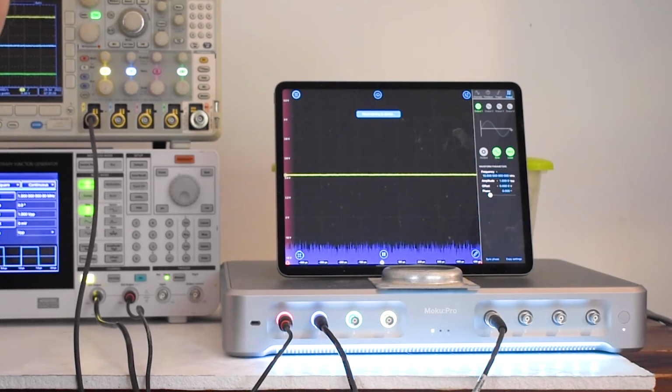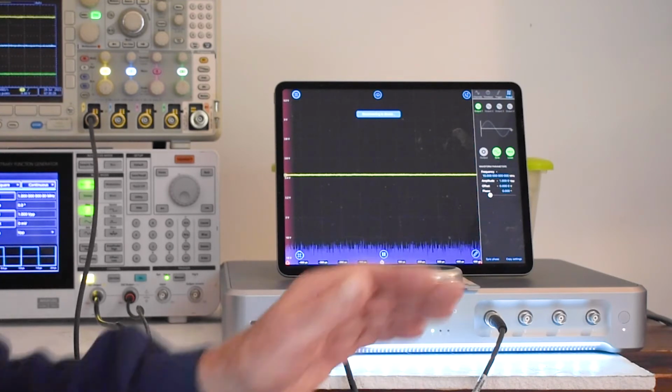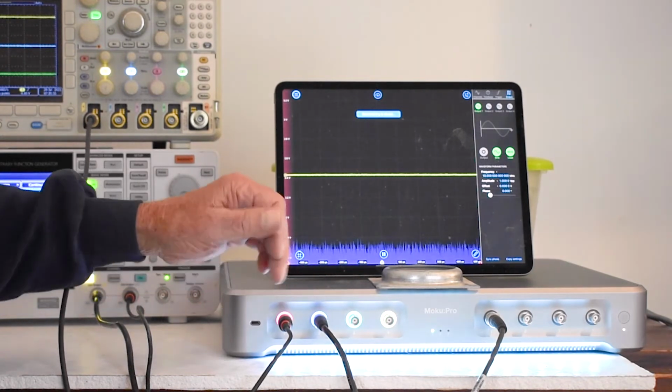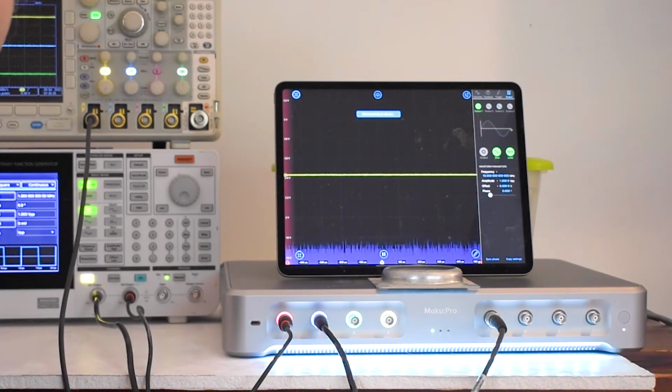The Moku Go is a similar instrument, but it is more compact, allowing students to transport it in a backpack. The Moku Pro, our topic for today, is Liquid Instruments' latest product. It is a benchtop instrument, heavy enough so you won't be moving it a lot. It consists of software-defined instrumentation designed for performance and flexibility.